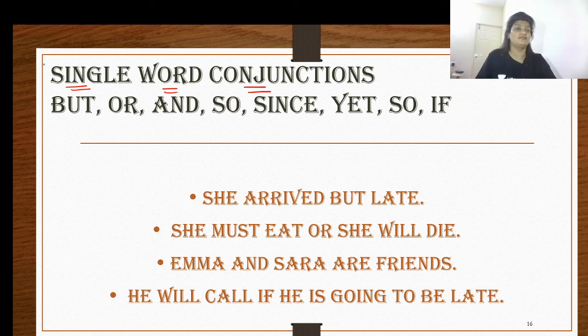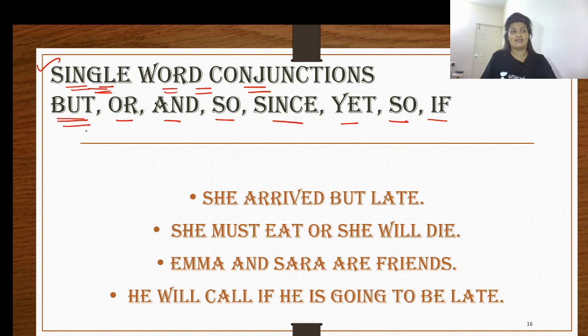Now, the word is pretty much self-explanatory. I don't think there is much for me to explain over here when it comes to single words. Single words are nothing but or, and, so, since, yet, if, etc. I couldn't put all the conjunctions over here, but these are enough for you to understand. These are single worded conjunctions.